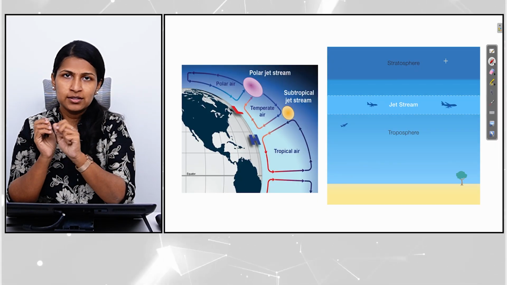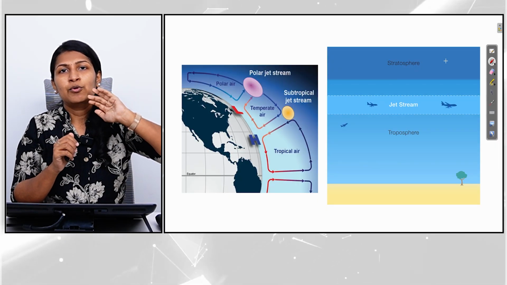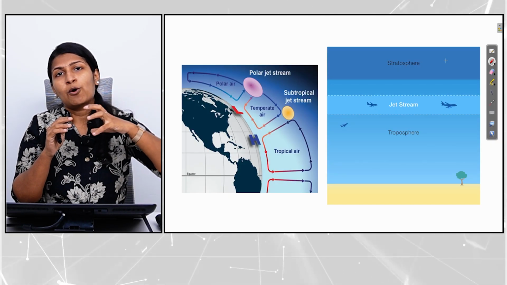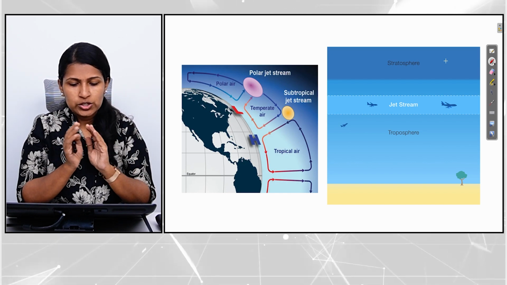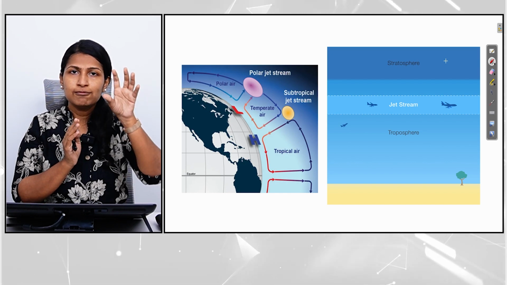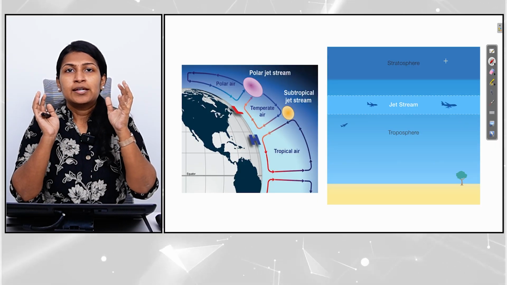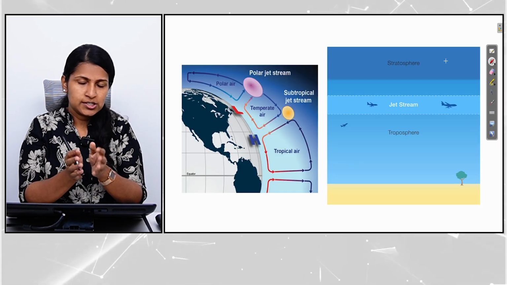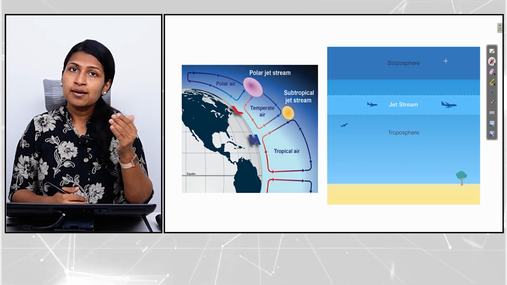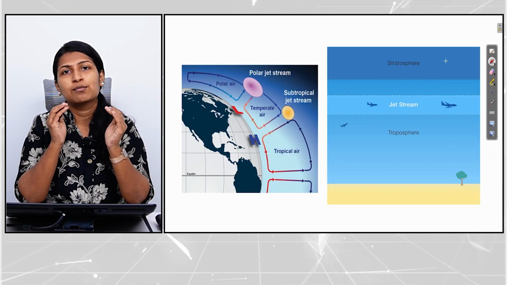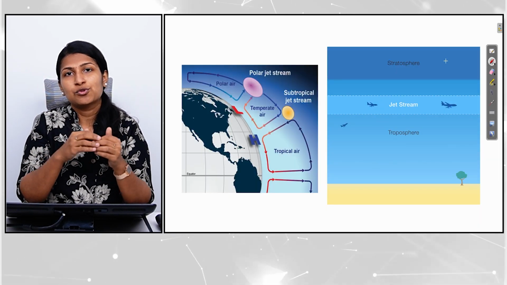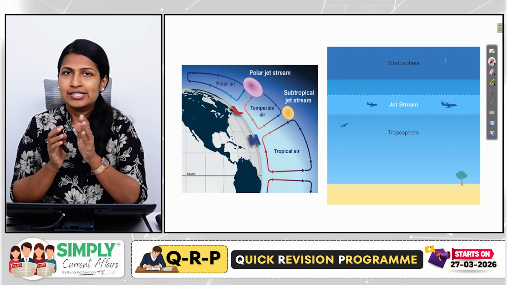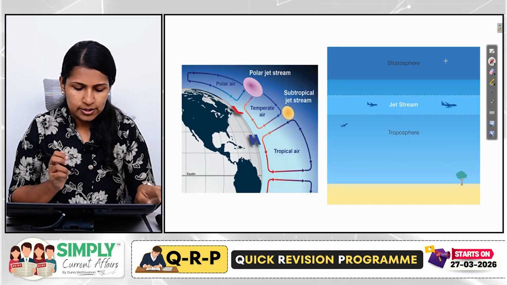So we'll have the subtropical westerly jet stream. Near the polar region also, there are warm winds from the subtropical region and cold winds from the polar regions which converge, and that will again lead to the formation of a jet stream. So it is the temperature contrast which creates pressure differences, and that is considered to be the cause of jet streams. There are many jet streams, but the most common and most dominant in terms of creating weather impacts and climatic differences are the polar westerly jet stream and the subtropical westerly jet stream.